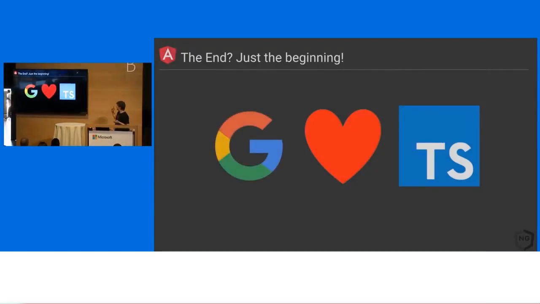Dan Rosenwasser came up on stage 6 months ago at ngConf, and he showed this slide kind of inverted, TypeScript loves Google. And for us, we just wanted to say that we really, really love working with TypeScript. We're super happy to be here. We're super excited to see that we have a whole amazing group of people here that are excited to see what we're doing. And really, generally, we are super excited that this is the beginning of this entire new world for Angular. We're not really a big .NET shop. We don't know a lot of .NET developers. We don't know where y'all are coming from. So that's why we're here.